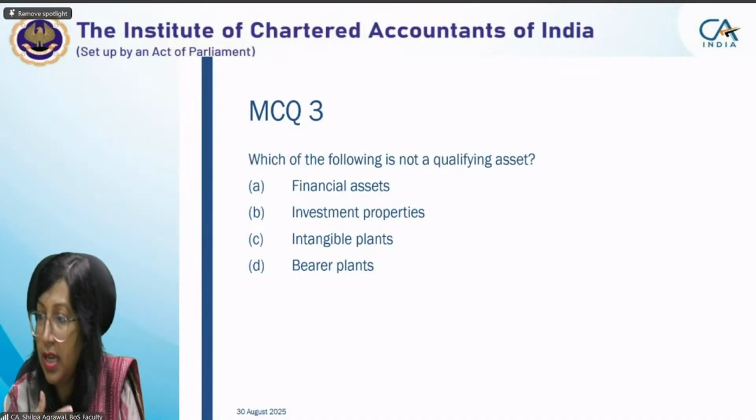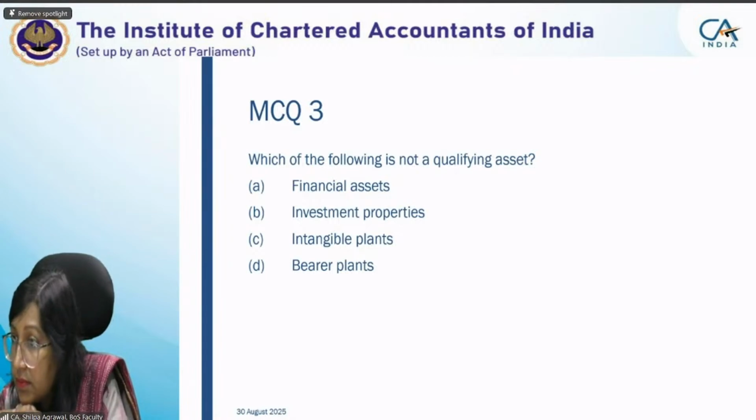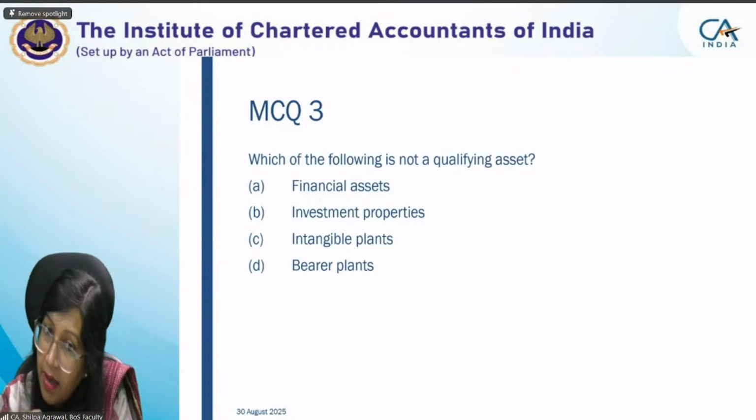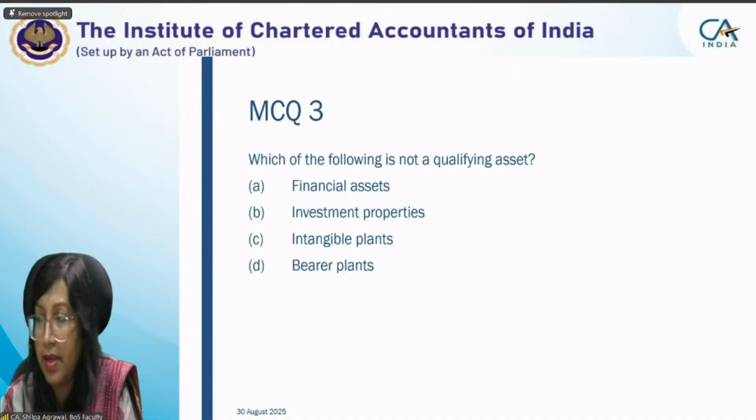It does not take any substantial period of time for development or for intended use. Yes, the financial asset is an asset to receive cash in a fixed amount of currency. So hence it is not applicable for the qualifying asset. True. Okay?